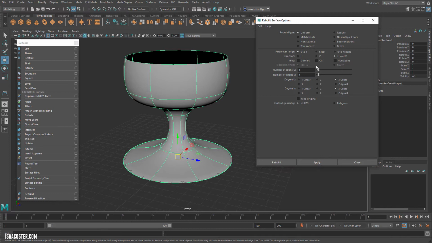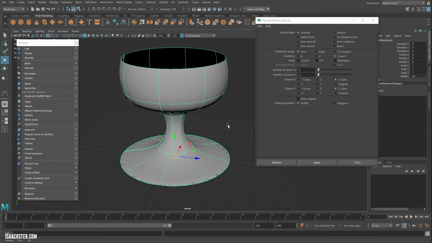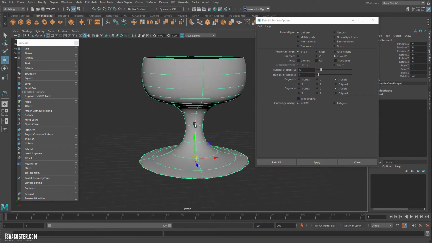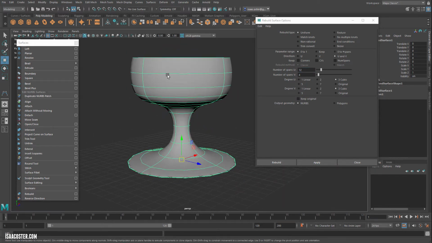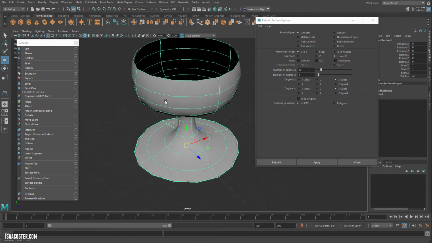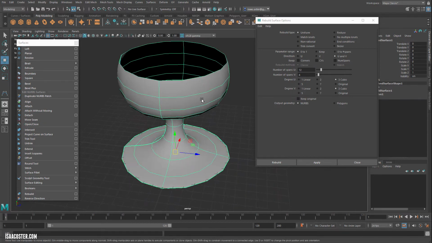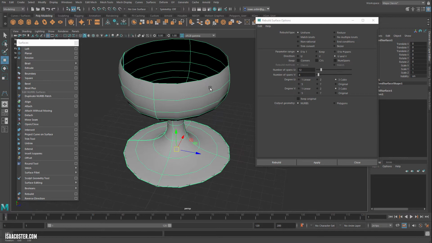There are a few things worth paying attention to: the number of spans in U and V. Let me increase this to something like 12. U is going in one direction and V is going in another, and I think it's kind of arbitrary. So you can see I've added 12 going this way and reduced it down to 4 around, which is not very many. So 4 is V and 12 is U. 12 is vertical in this case, and V is radial, I guess we could say.